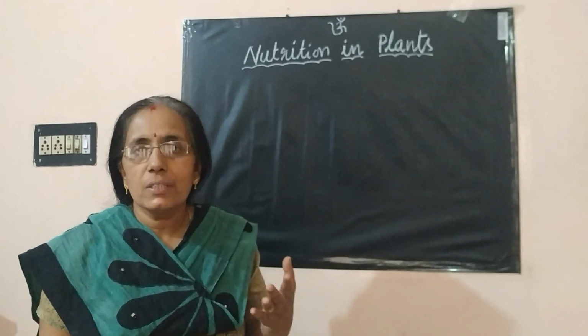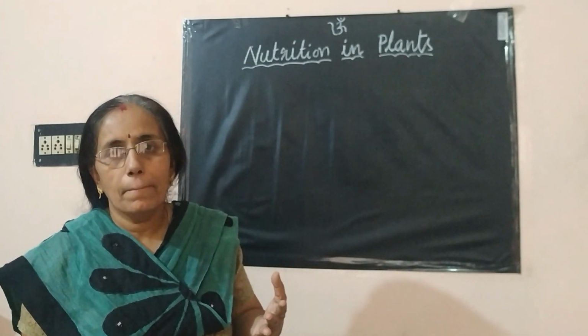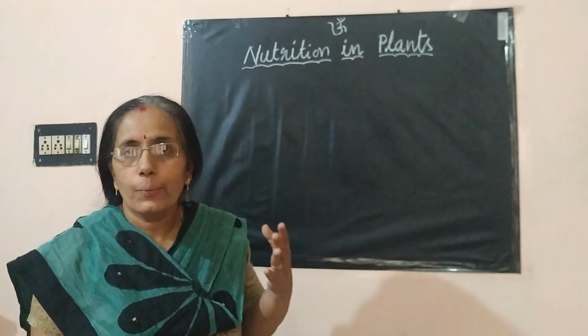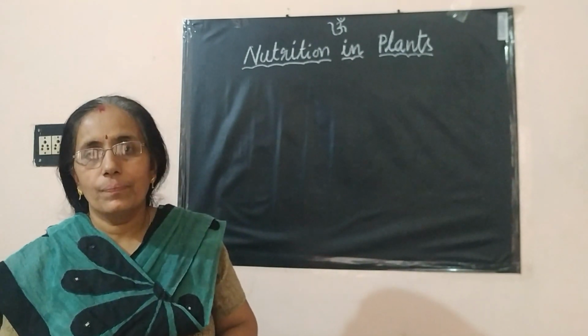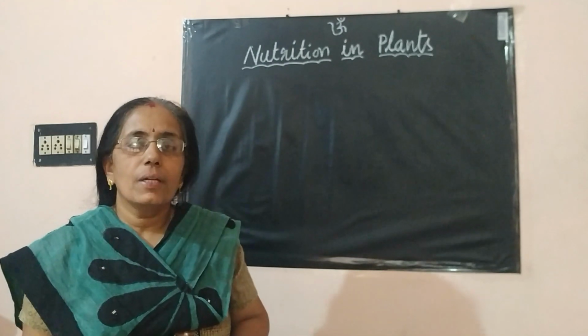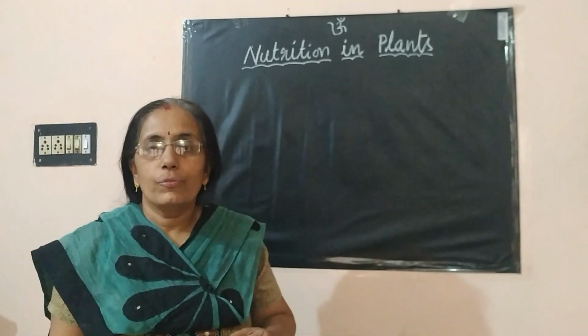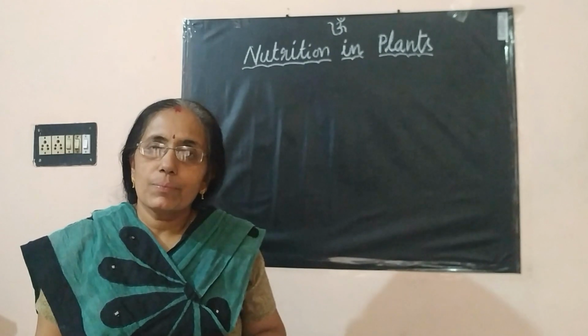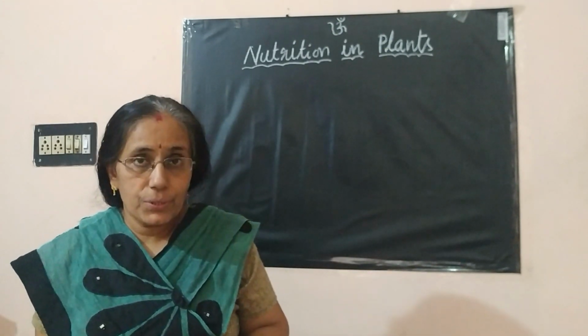Children, do you know what these components are called? These components present in the food are known as nutrients. These nutrients are very essential for the body of all living organisms. All living organisms live in different habitats, in different surroundings.